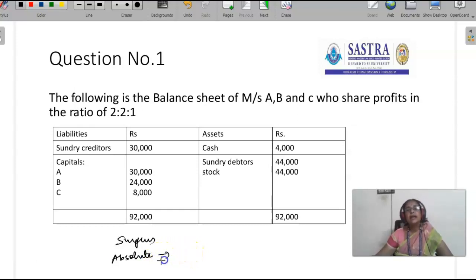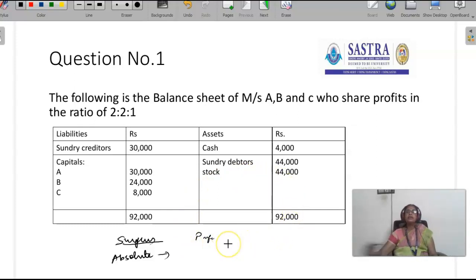First they have to settle the highest contributor of capital. Again, they have to deal with the surplus. After the settlement of the highest contributor, if the firm has any amount, that should be distributed among the partners in their profit sharing ratio. So that is the proportionate capital method.